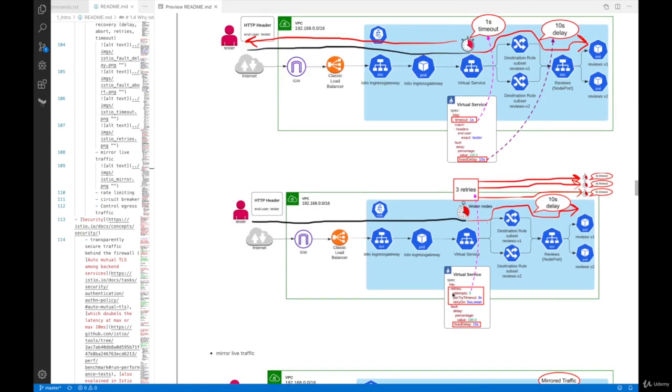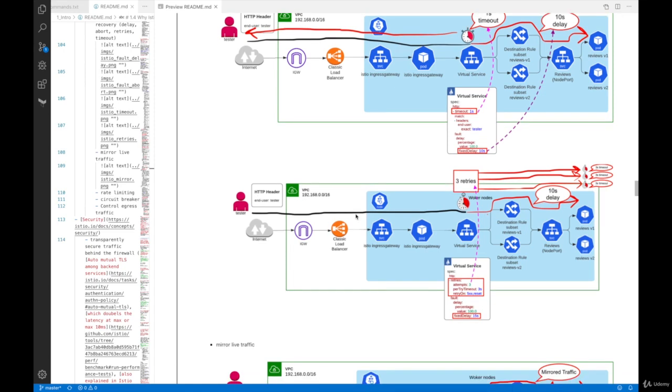So you define retries attempt 3, per retry timeout to be 3 seconds, and retry on 5xx. So you can select a lot of different stuff for retry-on conditions. In this example, a request is made and still there's a 10 seconds delay. Because this one is going to wait for 3 seconds, after 3 seconds it will retry maximum 3 times. You see 3 red arrows here, 3 retries, and each retry times out in 3 seconds. And after 3 consecutive errors, it will eventually return an error code. So you can configure this behavior as well.